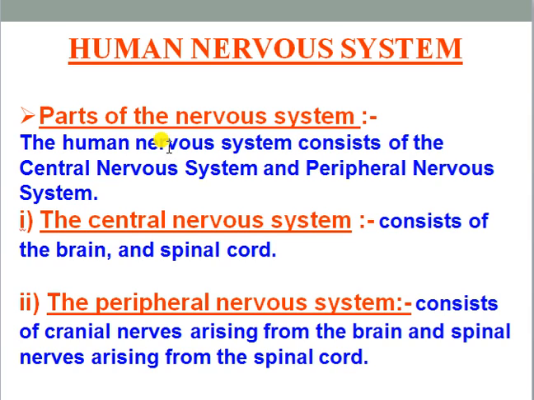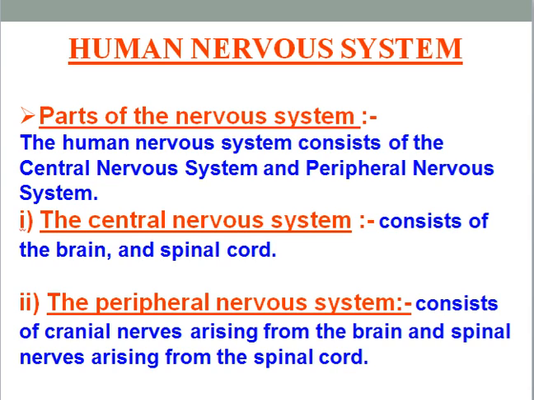Human nervous system, first of all we have to know about its parts. Whatever the parts present within the human nervous system, obviously from the lower classes we know it is composed of two types of nervous system. One is the central nervous system, another one is the peripheral nervous system. Keep it in your mind, the central nervous system consists of brain and spinal cord, because the central nervous system is mainly composed of the brain, and there is also an accessory part, that is the spinal cord, for supporting various kinds of accessory activities.